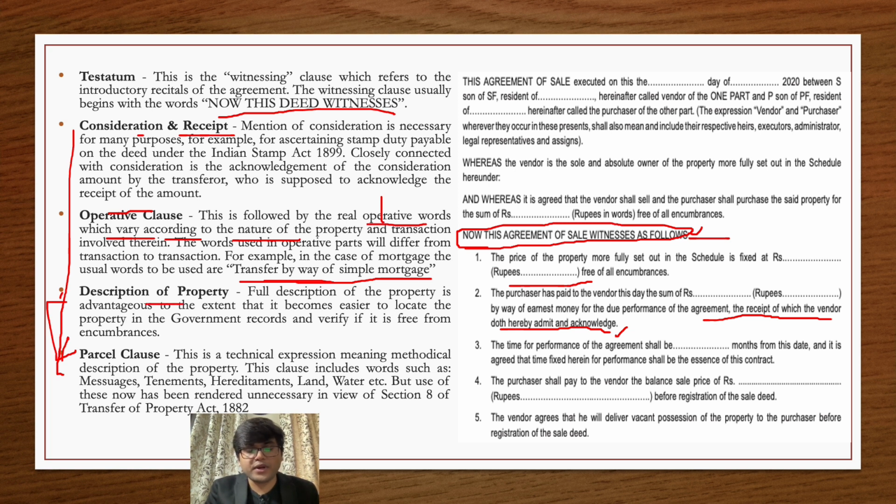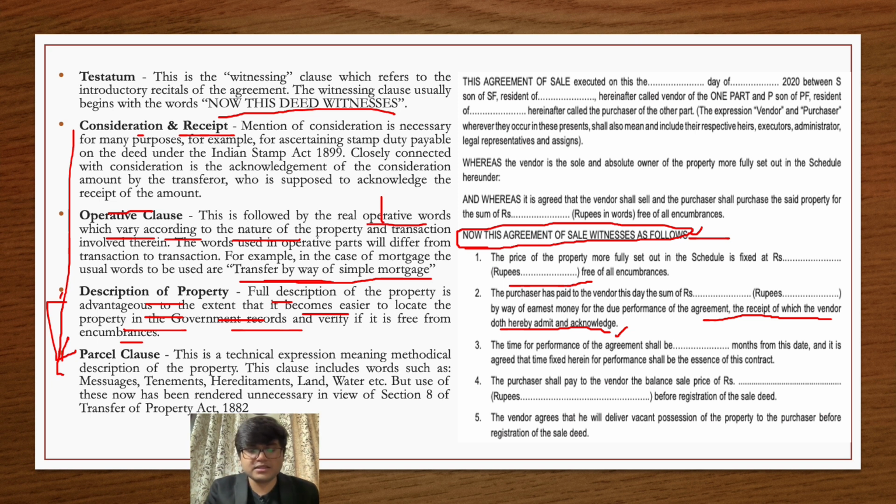Description of the property and parcel clause, you need to study them together. By description of the property, what I am trying to mention here is that you need to give complete detail of the property that you are transferring to the other party. By complete detail, you need to even mention how many gauges of that property, how many square feet that particular property is, where it is located, whether it has any encumbrances in it. Encumbrance we will discuss in the next slide, what it means. You should basically give all the details of the property. The advantage of a full description is that it becomes easier to locate the property in the government record as well, and to see whether it is free from encumbrances.